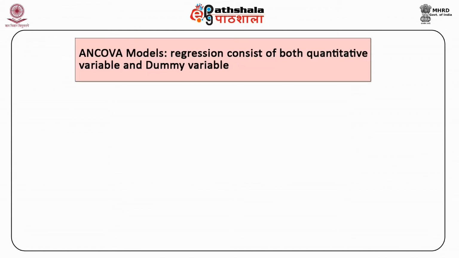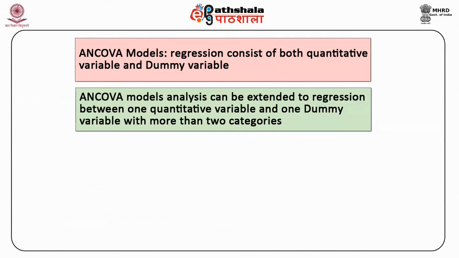Regression may consist of both quantitative variable and dummy or qualitative variable. Such regression models are called ANCOVA models. ANCOVA models may consist of regression of one quantitative variable and one dummy variable with two categories, or it can be extended to regression between one quantitative variable and one dummy variable with more than two categories.